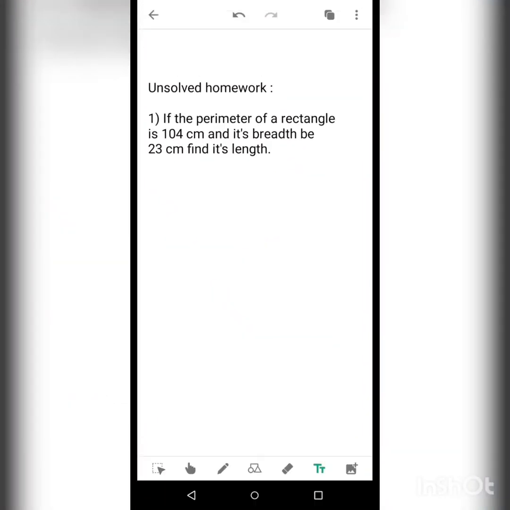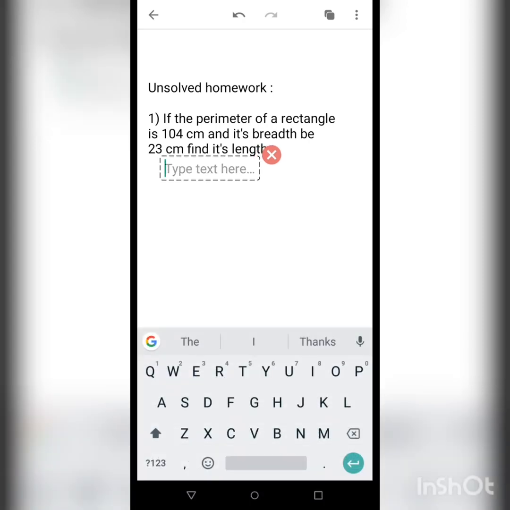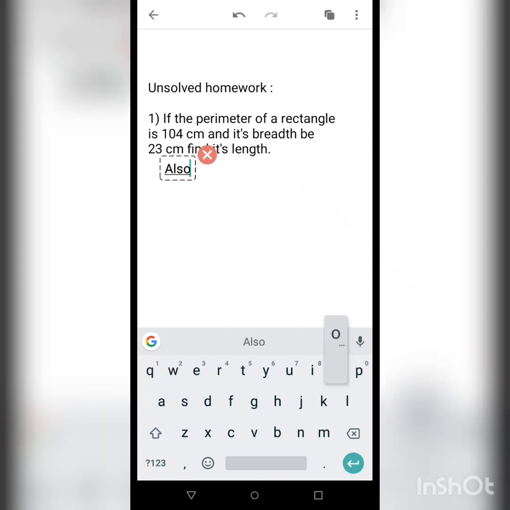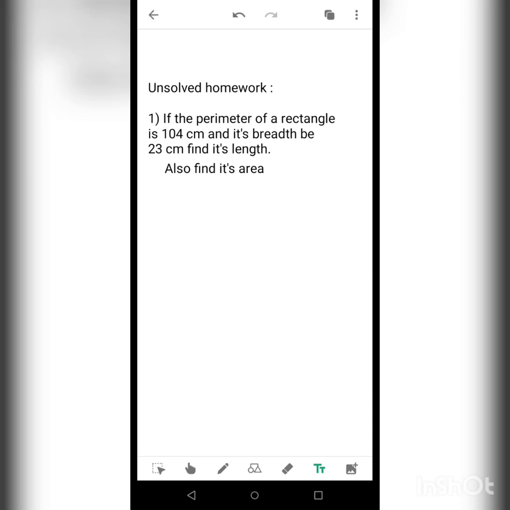Coming to the next board, based on the previous solved example, there will be an unsolved homework. That is, if the perimeter of a rectangle is 104 centimeter and its breadth be 23 centimeter, find its length. Now I am adding one more part: also find its area. So using the two formulas, you will solve these things, okay students, and in the same manner, first of all find out its length, then you calculate its area.